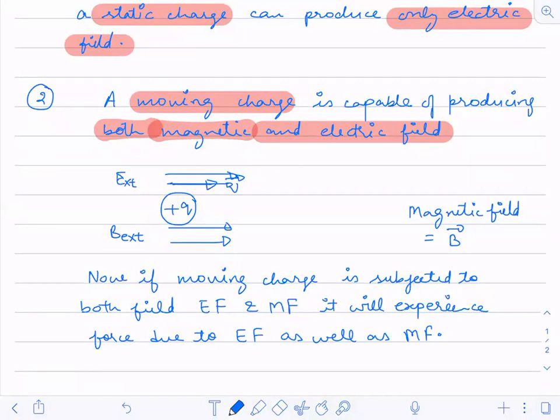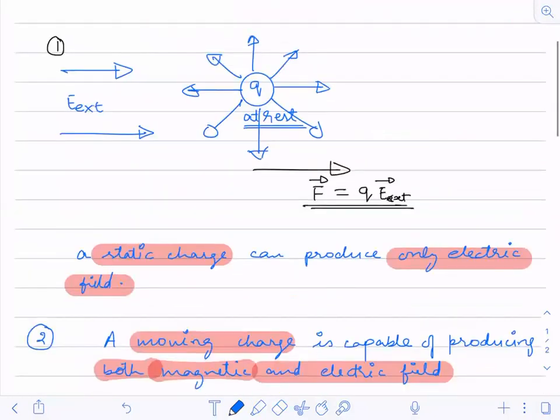Okay, do you have any doubt? Fine. Now after this, let us see what will be the force. If there is an external electric field and there is a charge, we all know what the force will be. It will be Q into E. This force you will write if there is an external electric field in which you have a charge.